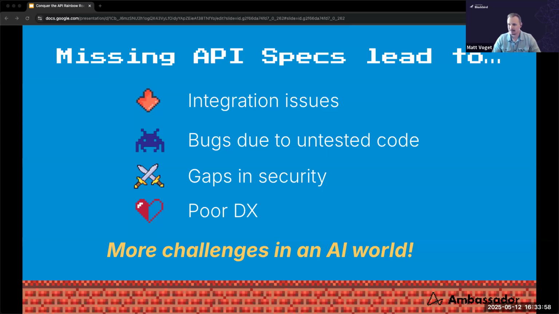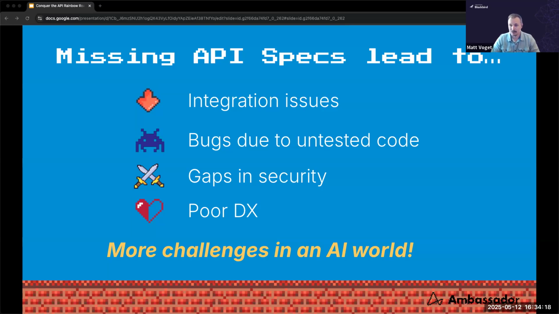So missing specs not only leads to uncaught bugs and things of that nature, but also poor developer experience. And I'm not talking about developer experience specifically for humans, but also for things like AI agents, which will eventually be these heavy consumers of these APIs.